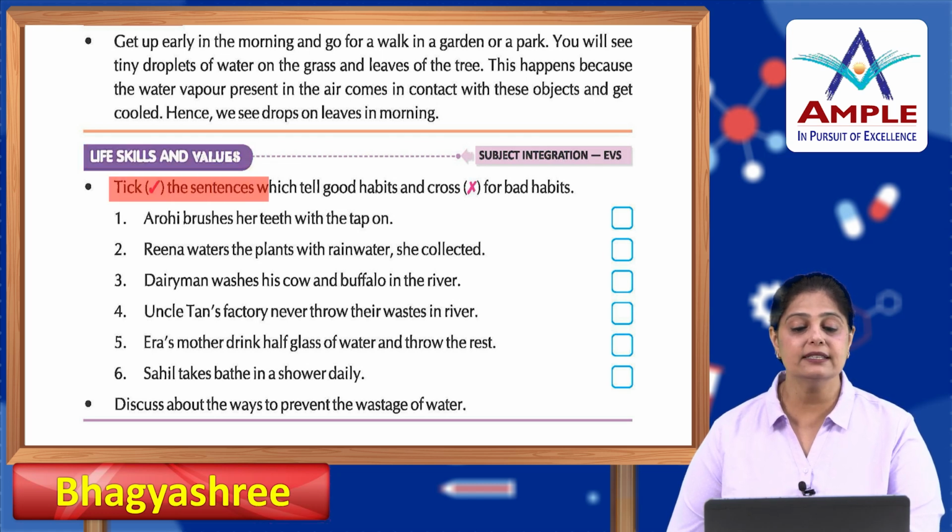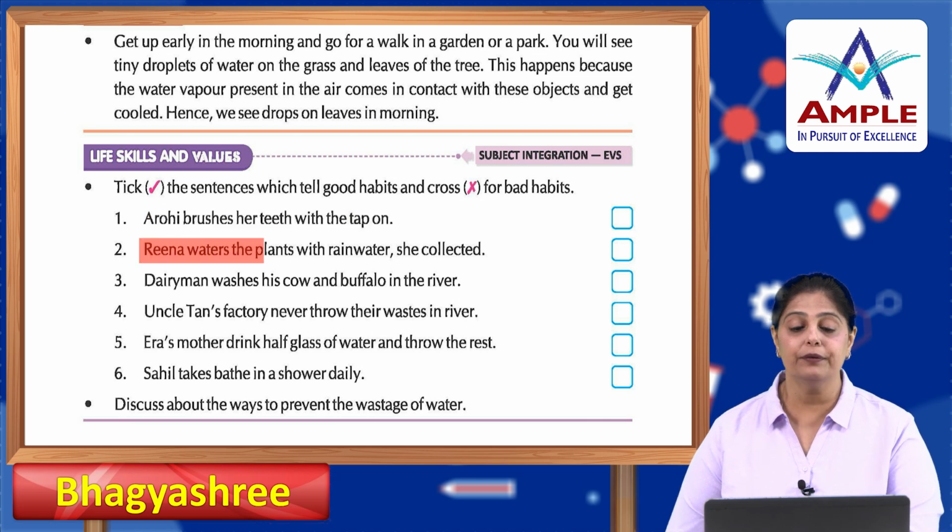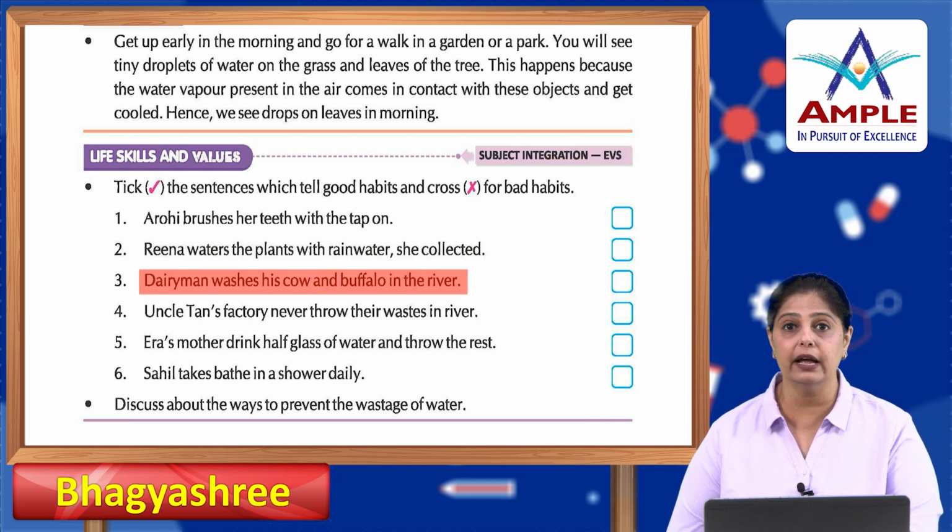Alright, now life skills and values. Tick the sentences which tell good habits and cross for bad habits. Okay. Arohi brushes her teeth with the tap on. It's a bad habit, so cross it. Reena waters the plants with rainwater she collected. It's a good habit, put a tick mark. Dairyman washes his cow and buffalo in the river. Very bad, so put a cross.